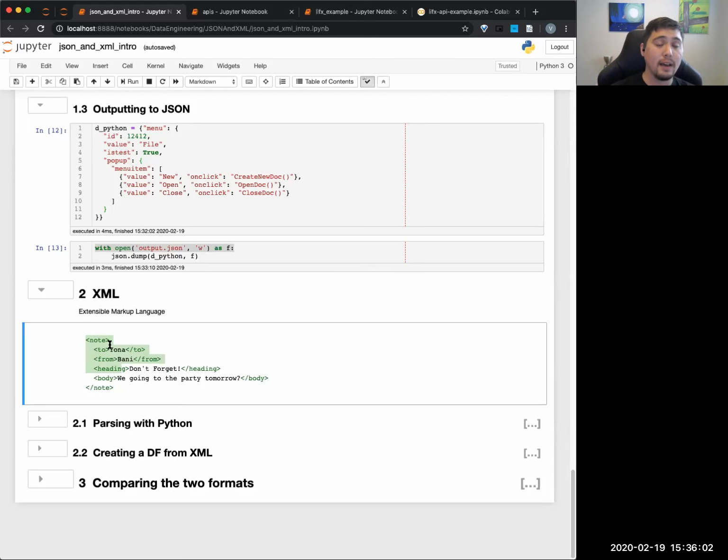XML is kind of like generic HTML. That's what's going on here, and it's basically just another way to transfer data. I've worked with a lot of XML data and I'm still working with XML data, which gives you an idea of why you should still know how XML works. Note that it's not as nice as JSON, because with JSON you have json.dump and json.read, which is really nice and easy. XML doesn't have that same functionality. There just aren't as good packages, mostly because JSON is used so frequently throughout the web and everything.